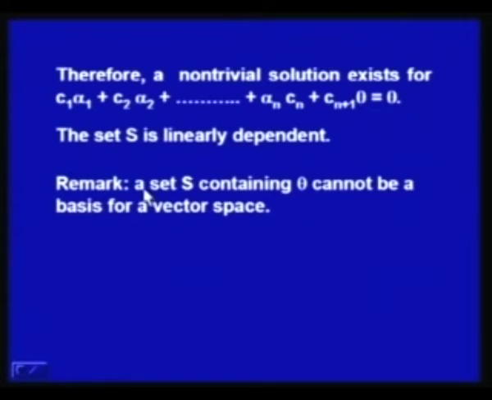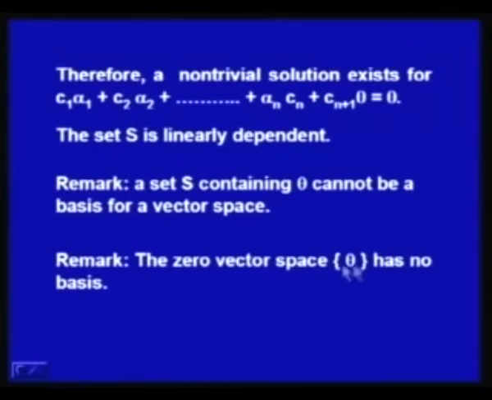This is one observation which we can directly derive from the earlier theorem, because by the very definition of basis, the set S has to be linearly independent, only then it can be a basis for a vector space. Now, since S containing theta will be linearly dependent whatever be the vector space, it cannot form a basis for a vector space. So, this is about this remark.